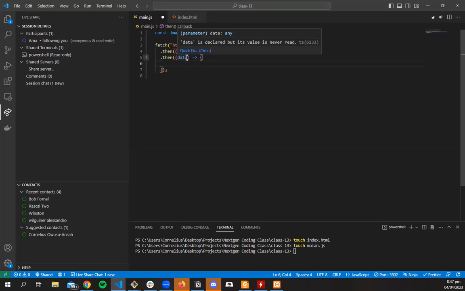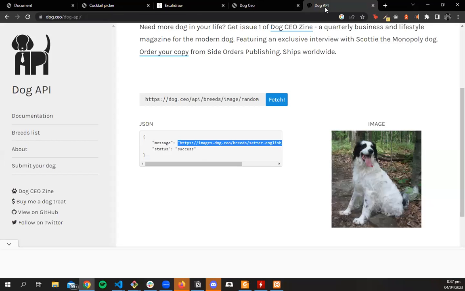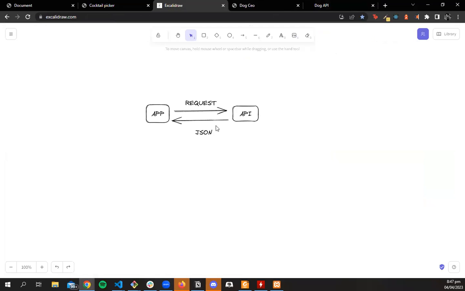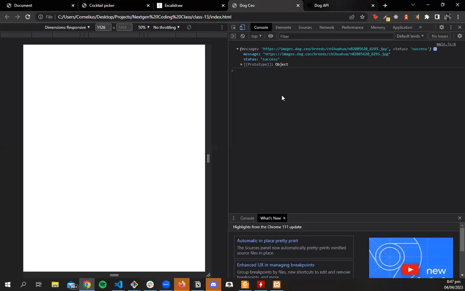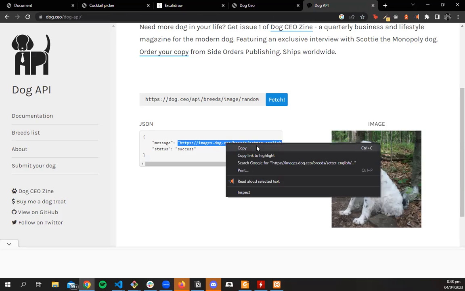Okay, so again, when we read the dog API, it says that when we make a request, the response we get back when we pass it as JSON, one of the things inside of it is message, and that is status. So status will just tell us if it has been successful, but the message will contain a URL to an image. So for example, let me show you something.